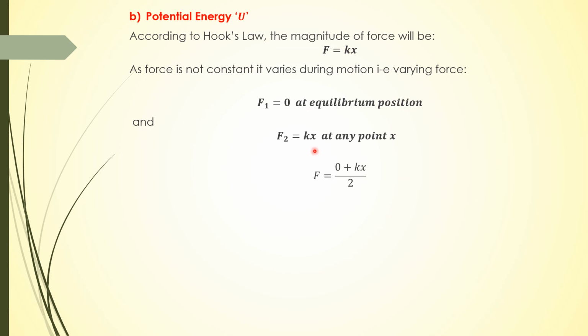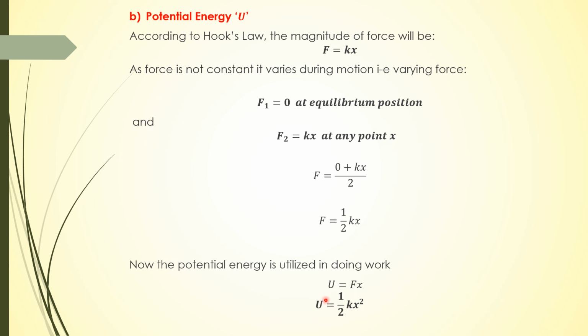So the average force will be (0 plus kx) upon 2, or half kx, and the potential energy is utilized in doing work. So potential energy is equal to F into x, so potential energy is equal to half kx square. Now at equilibrium position x is 0, so put the value of x as 0, it is half k into 0 square, which is 0. So potential energy is 0, which is minimum. So potential energy at equilibrium position is 0.